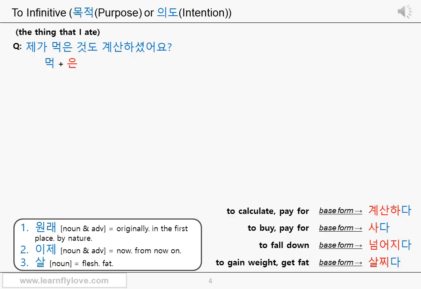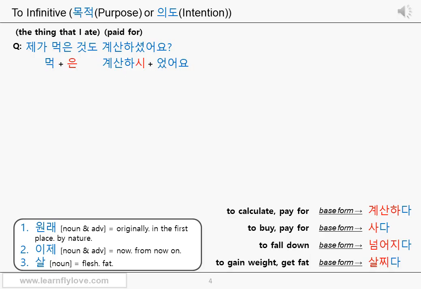계산하셨어요? 계산하다 originally means to calculate, but it can also mean pay for something with money. The higher respect form 계산하시다 is used. The stem is 계산하시, and the final ending 었어요 with the past tense indicator 엇. 계산하시 었어요 becomes 계산하셨어요? paid for.